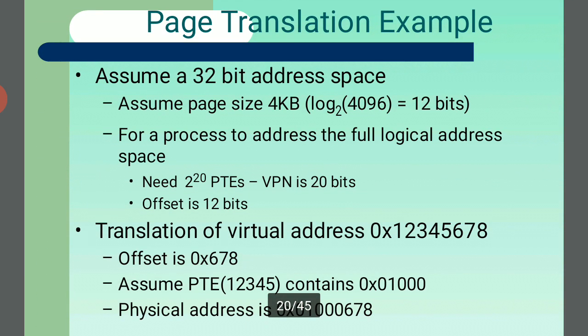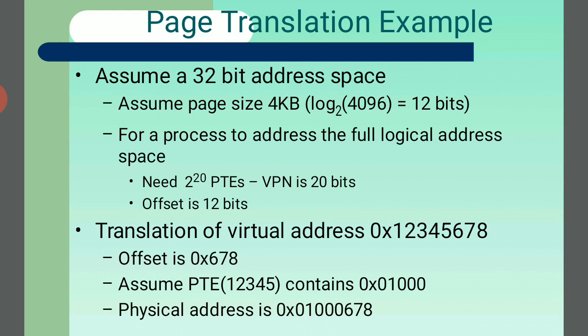For page translation, we take one example and assume 32 bits. So what is a bit? One bit is 0 or 1, and one byte is equal to 8 bits. Here we take a 32-bit address space. Assume the page size is 4 KB, 4 kilobytes, and log2 of 4096 is equal to 12 bits.